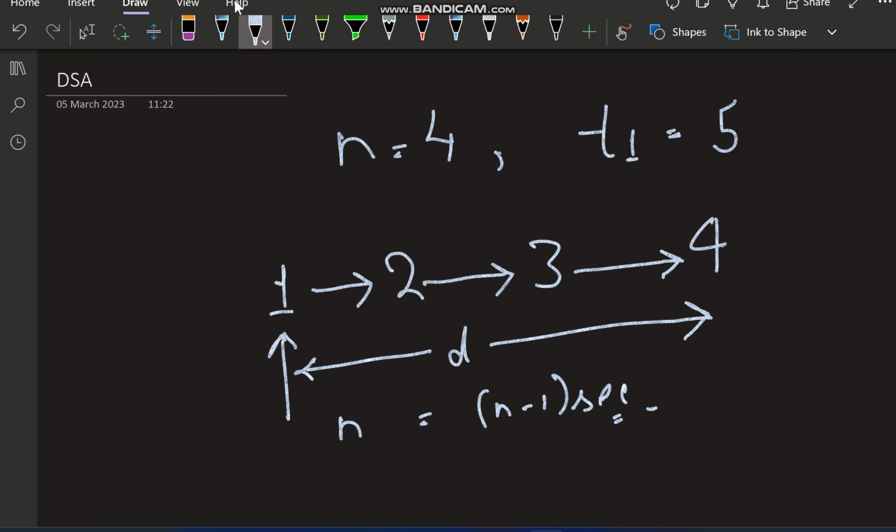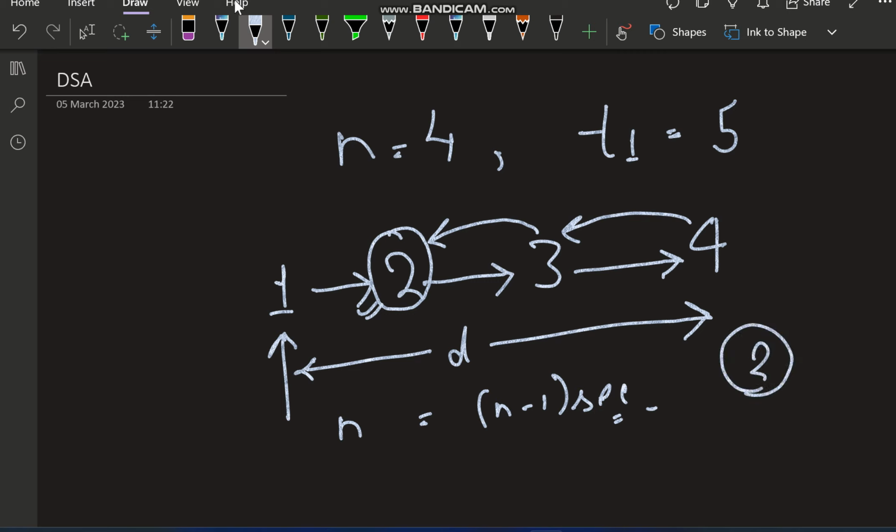After 1 second it reaches this position, after 2 seconds this, after 3 seconds this, and when the pillow reaches the end, the same process repeats in the reverse direction. After 1 more second it gives the pillow to this person, and after 1 more second it gives the pillow to this person. As you see, after 5 seconds the pillow will be at this position. So we have to return the index of this person, and the indexing is from 1, not 0. So we have to return 2. The answer is 2, because after 5 seconds the pillow will be at this position. That's why we are returning 2.